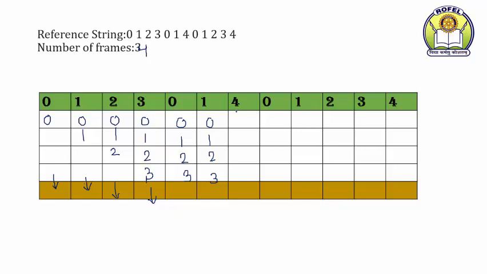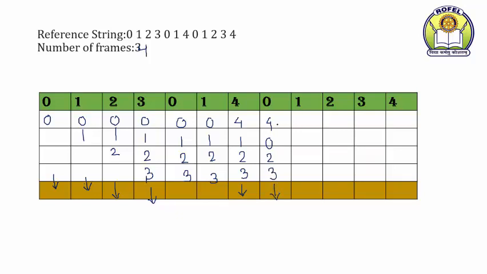Now for page number 4. Now which page is going to be replaced? Which is the oldest page? It is 0, the oldest page. So 4, 1, 2, 3 and there is a page fault. Now again 0 is not in the memory. Now which is the oldest page? Oldest means the one that came first, and which came first? 1 came first. So we are going to replace it. It is 4, 0, 2, 3 and that is a page fault.